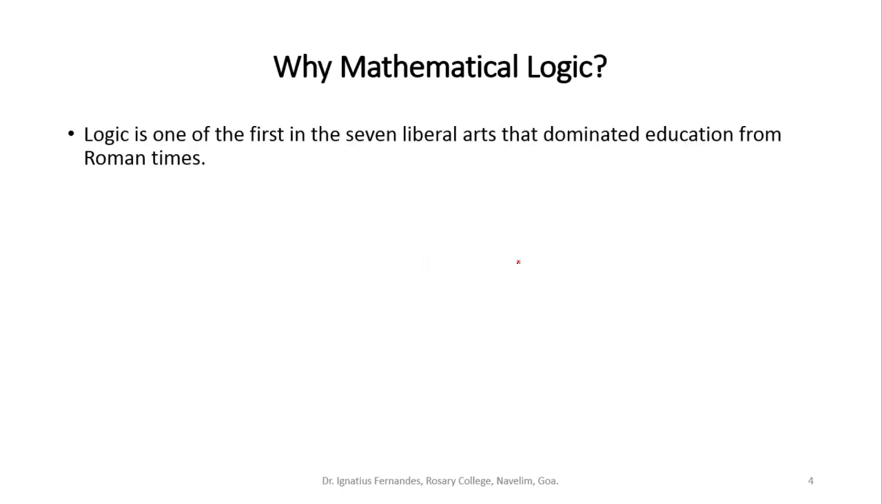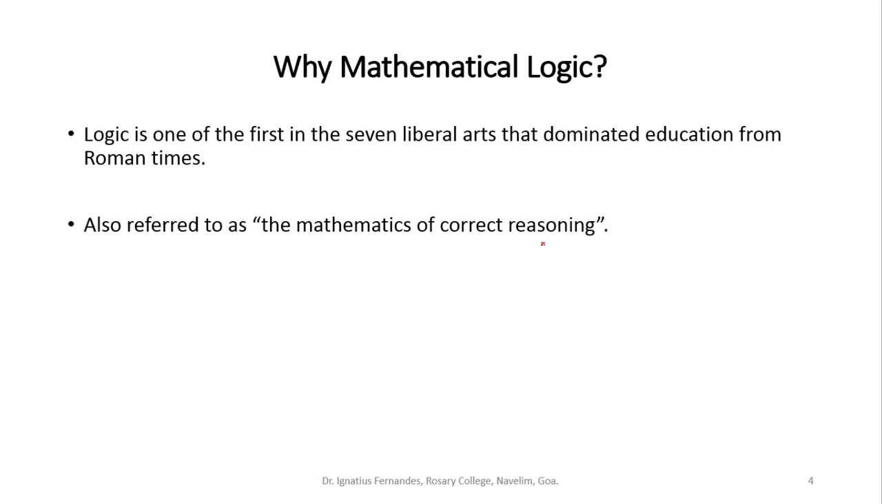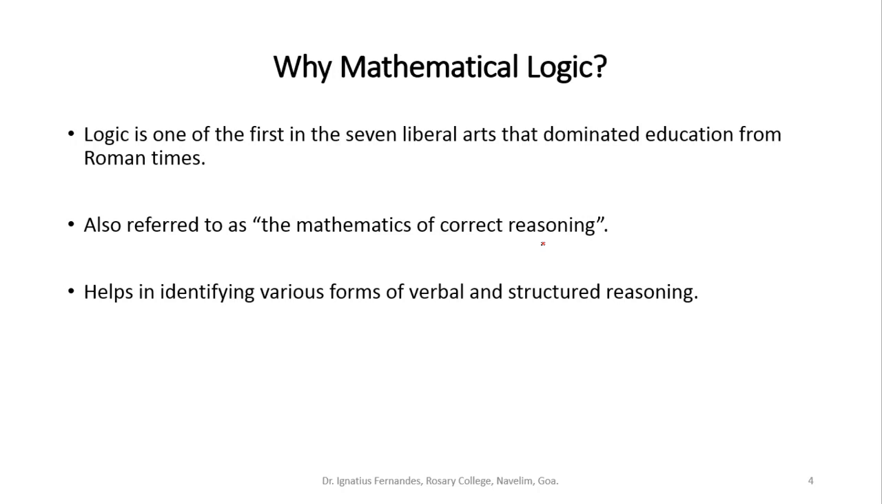Besides this, we are learning this chapter because it is one of the first seven liberal arts that dominated the Roman times, and it was one of the first topics used for logical reasoning. This is also referred to as the mathematics of correct reasoning. It gives you a reasoning tool to give your justification correctly. It also helps in identifying various forms of verbal and structured reasoning.